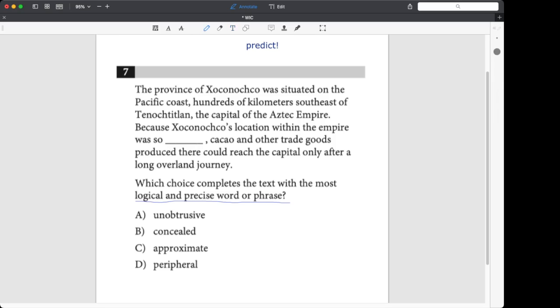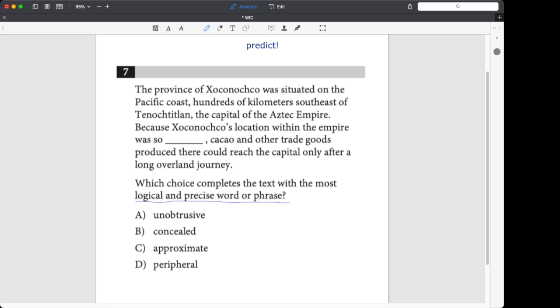So we're going to do this nice and slowly to really try to notice everything possible that can help us for this sort of question. So I'm going to read this out loud here. The province of, I'm just going to call it X, the province of X was situated on the Pacific coast, hundreds of kilometers southeast of T, the capital of the Aztec Empire. Okay, great. Because X's location within the empire was so blank, cacao and other trade goods produced there could reach the capital only after a long overland journey.